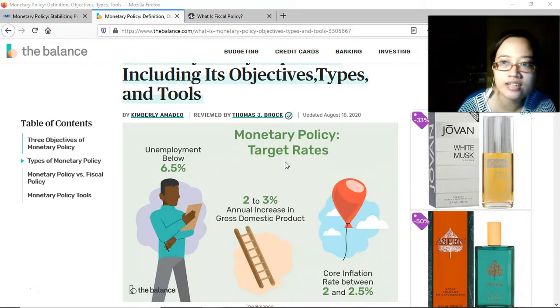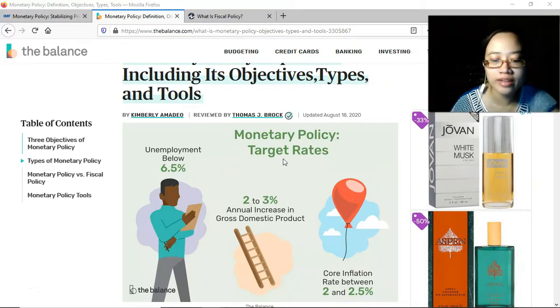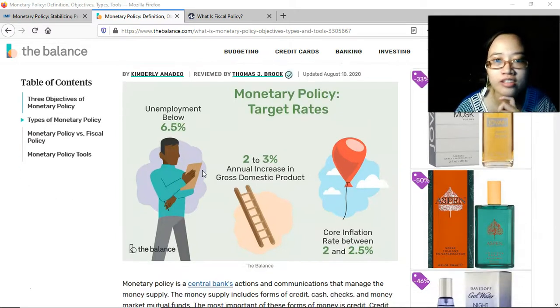This is just an example, and again, normally this would depend on the current situation of the economy of a particular country. For example, unemployment below 6.5%, annual increase in gross domestic product from the previous year of 2 to 3%, and core inflation rate between 2 and 2.5%.